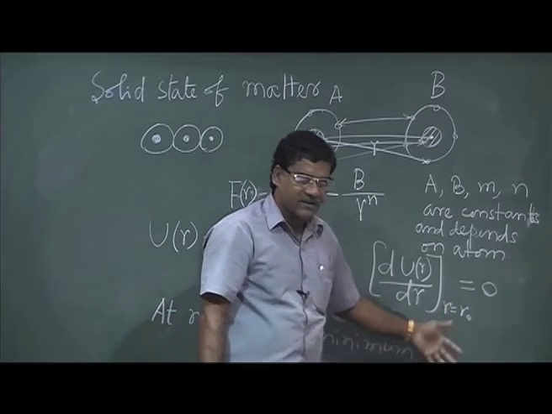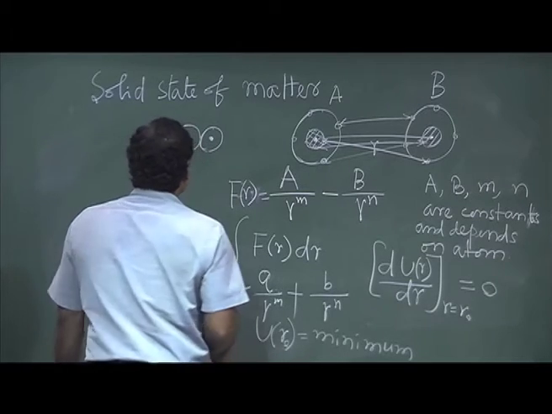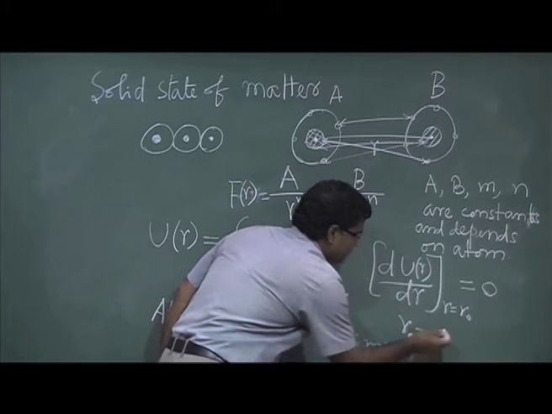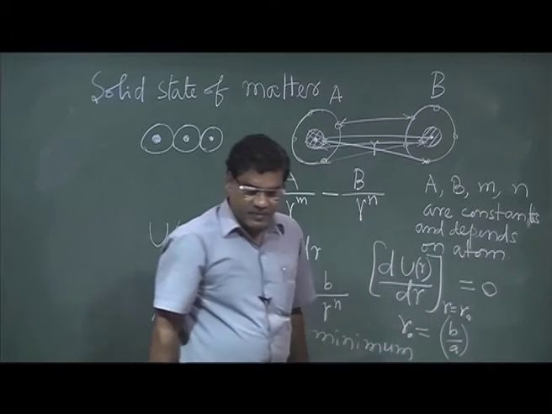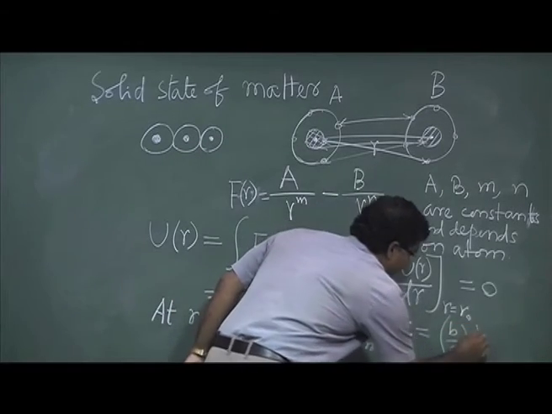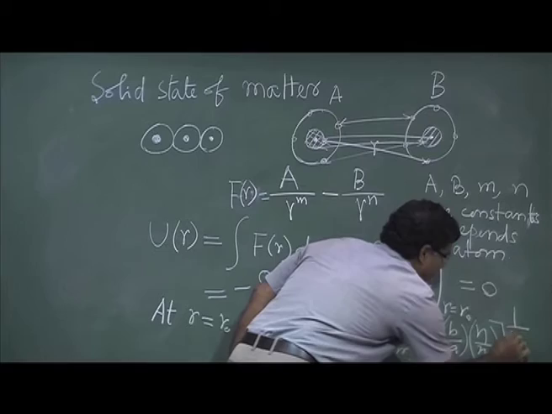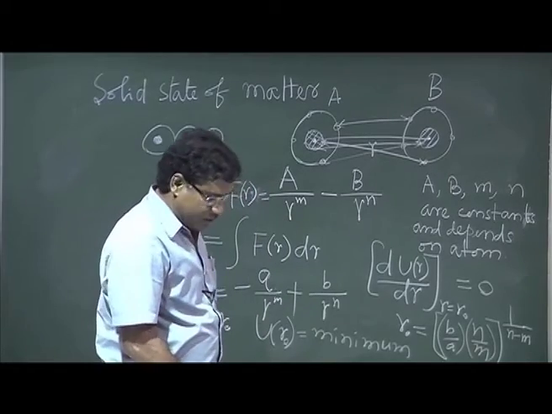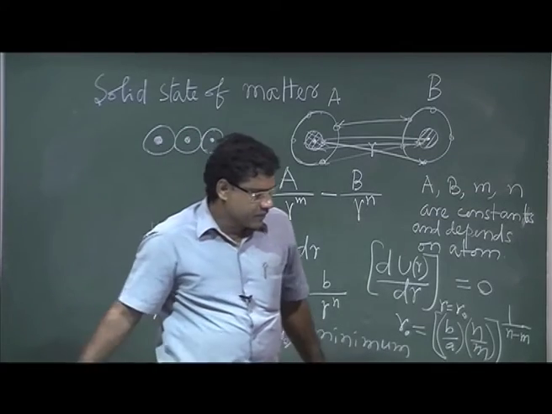If you do this step, you will find that r0 is basically equal to (b by a) to the power 1 by (n minus m). So that will be the equilibrium distance, for which the energy will be minimum.